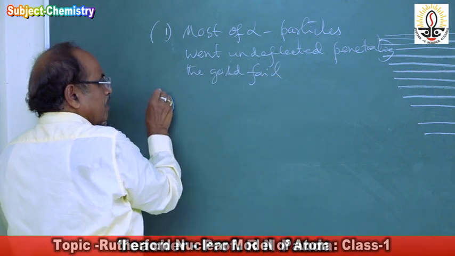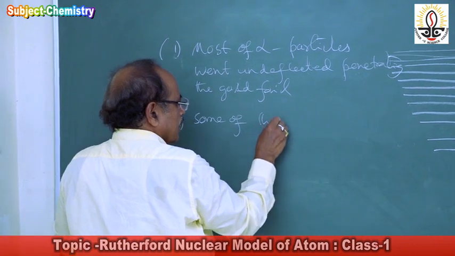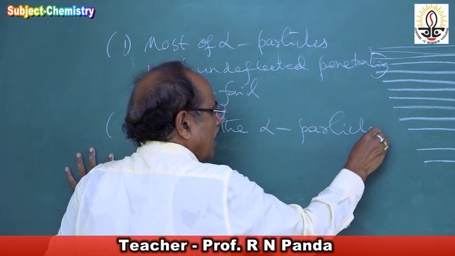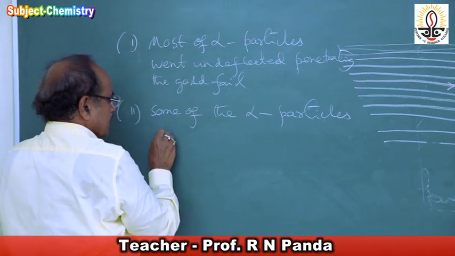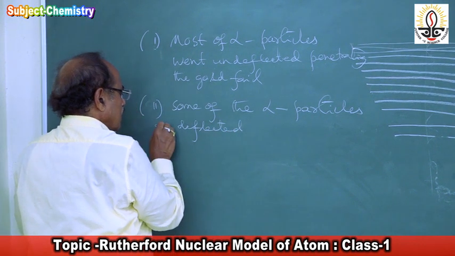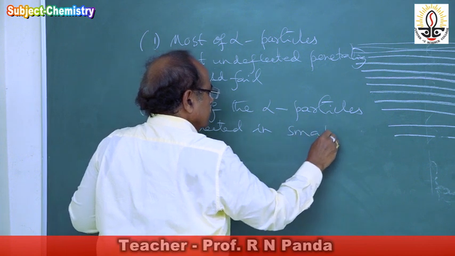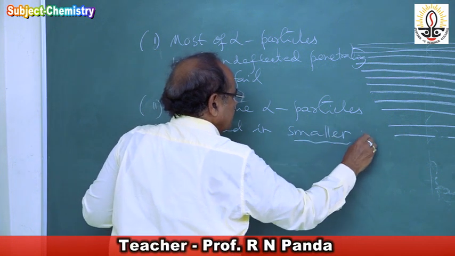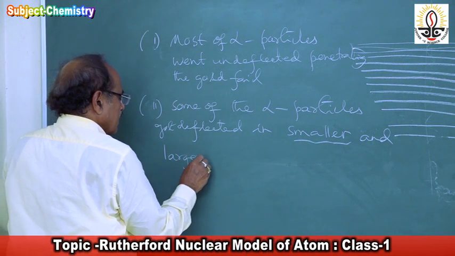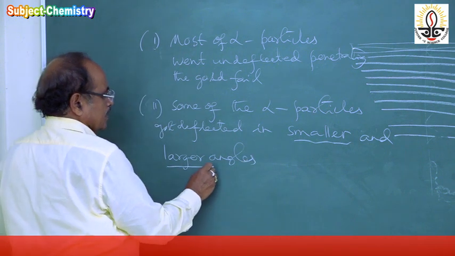Then the second observation he made: some of the alpha particles got deflected in smaller and larger angles.